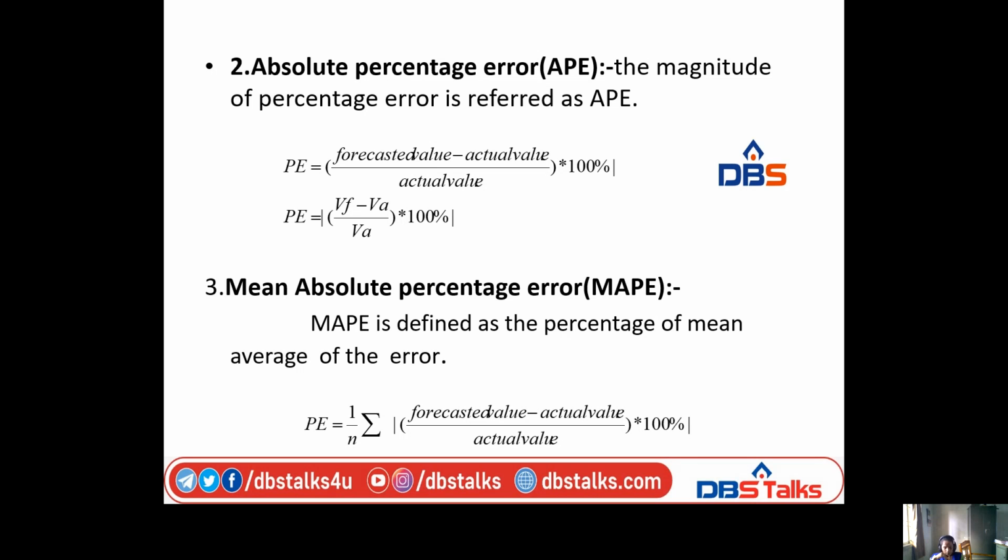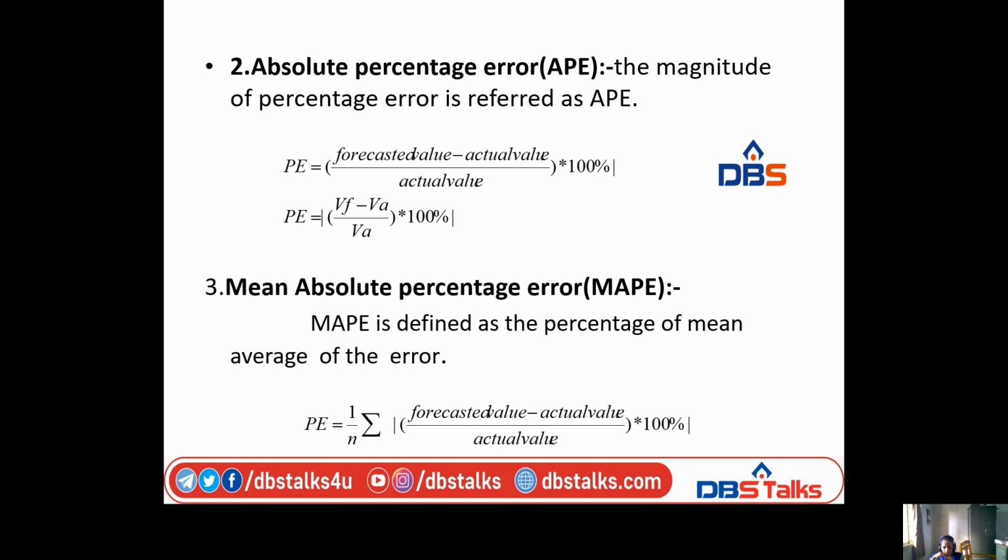Actually, percentage error means forecast value minus actual value by actual value into 100. So PE equals (VF minus VA) by VA into 100.